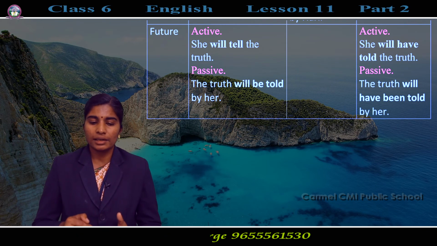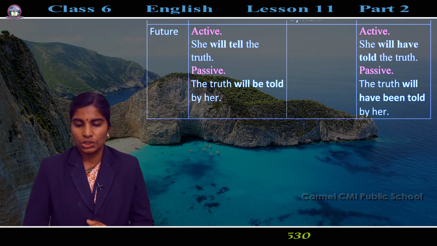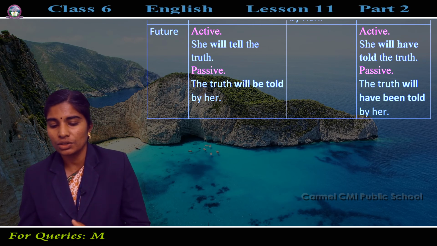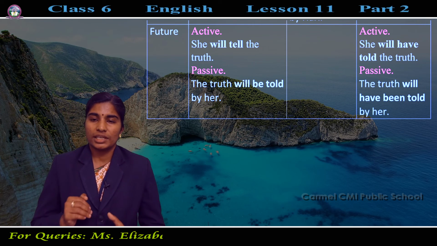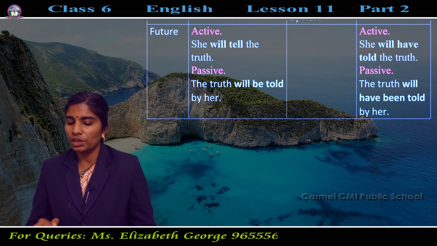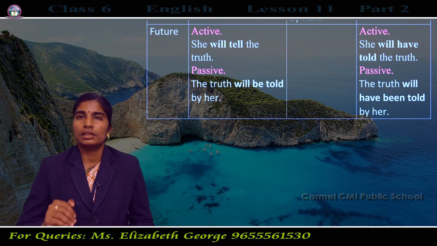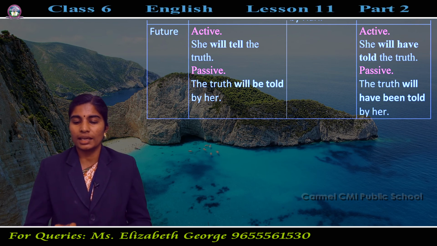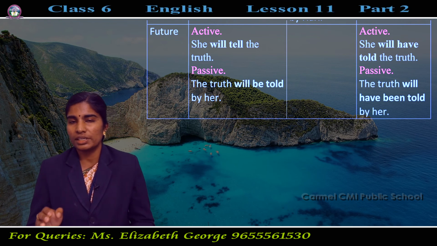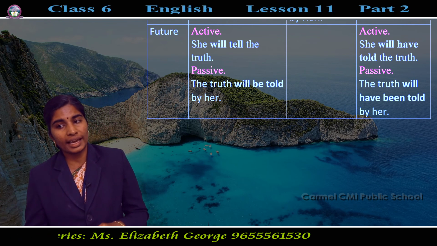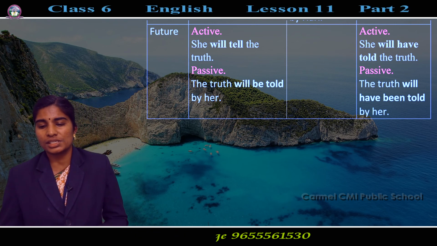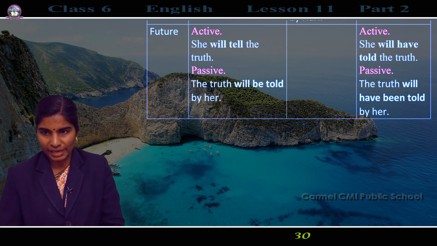Future tense, first one, simple future tense. She will tell the truth. Changing to passive voice, the truth will be told by her. The verb formation is likewise, you say tell, told, told. Tell is the V1 form, told is the V2 form, told again V3 form. Next, future continuous tense, we don't have active passive formation.